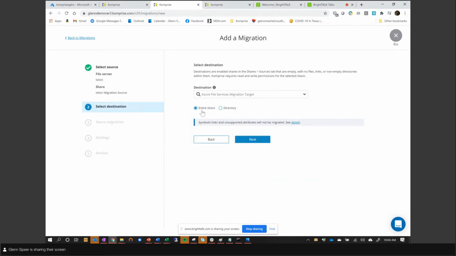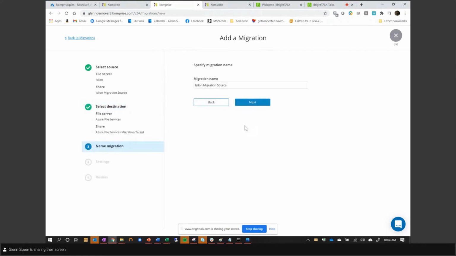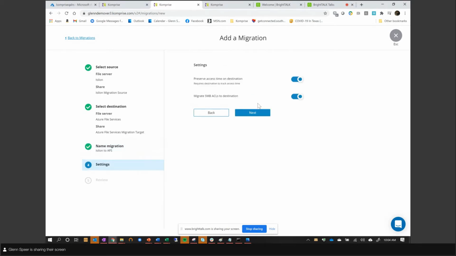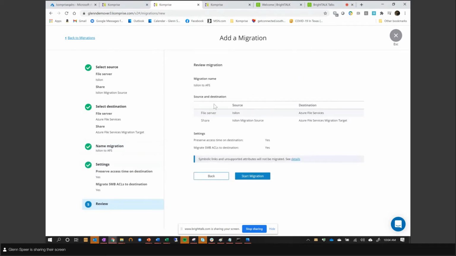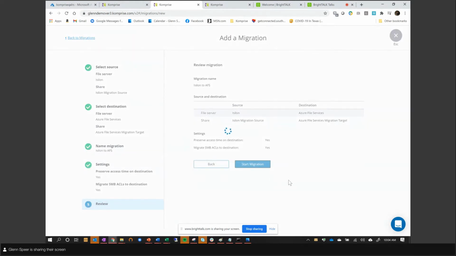Again, I can migrate data, replicate the data into the entire share root or into a directory within it. You choose your migration name. That's on Azure File Services. Choose some settings. Check everything out, make sure it's configured properly, and start your migration.